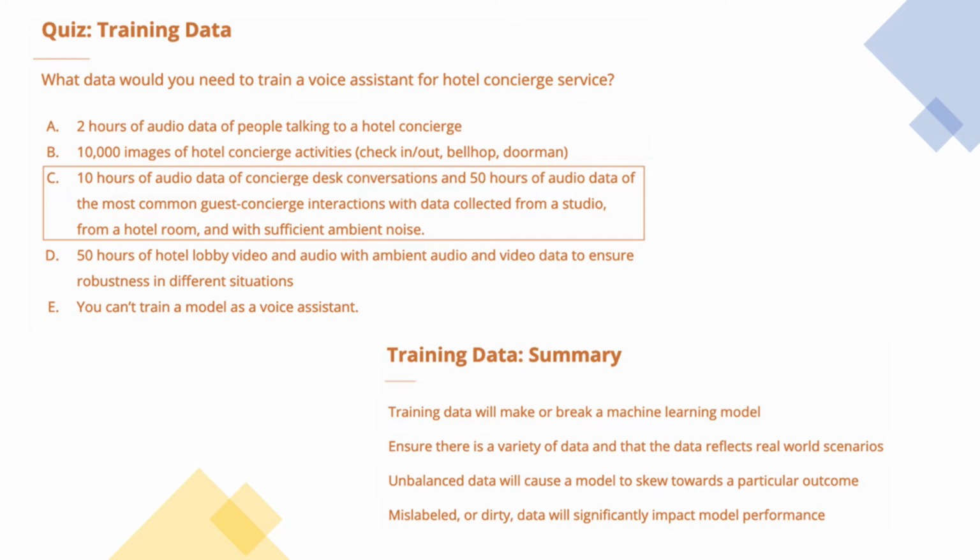Option A, while it is collecting the correct type of data, is only collecting 2 hours of audio data, which is unlikely to capture all types of scenarios that you may encounter in a hotel concierge. This leaves us with option C, 10 hours of audio data of concierge desk conversation and 50 hours of audio data from the most common guest concierge interactions. As you can see, this will capture a fair amount of real world data as well as diverse data from different locations, which will provide us with a sufficient dataset to train our voice assistant.